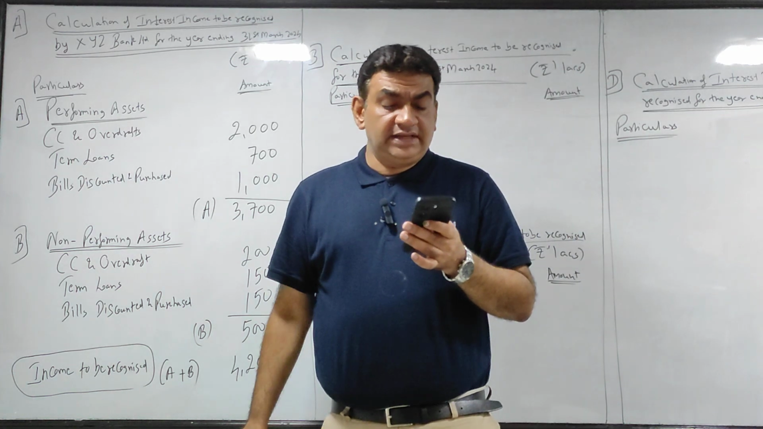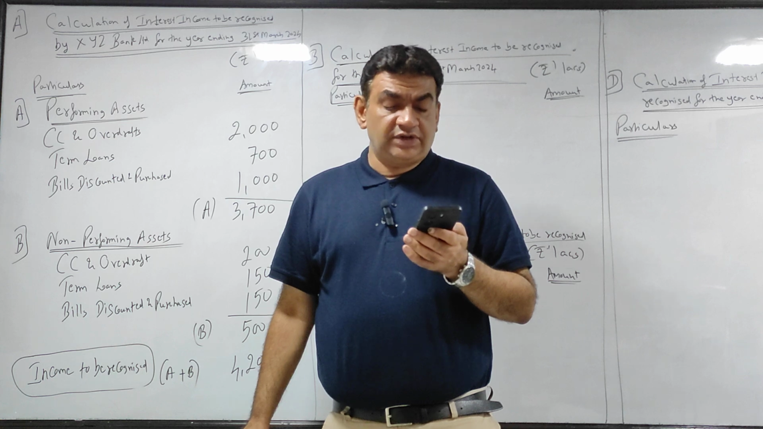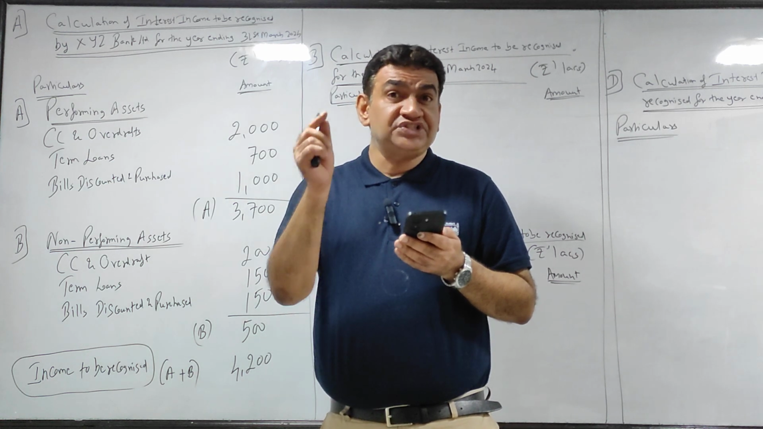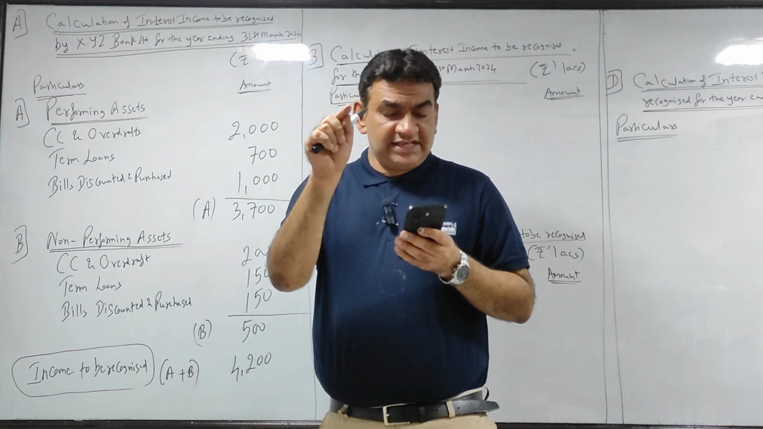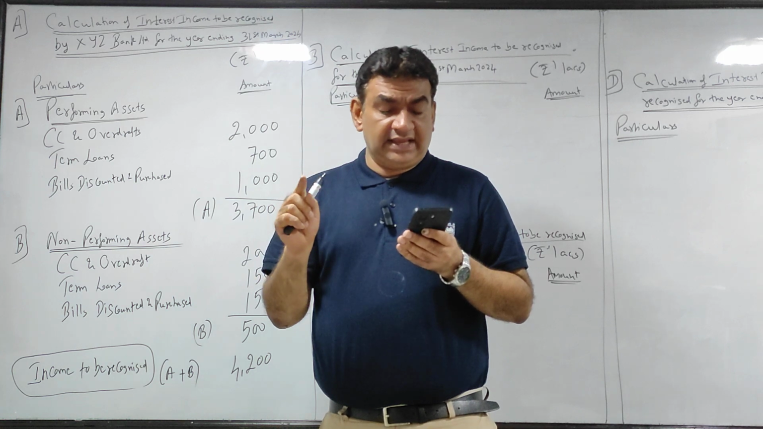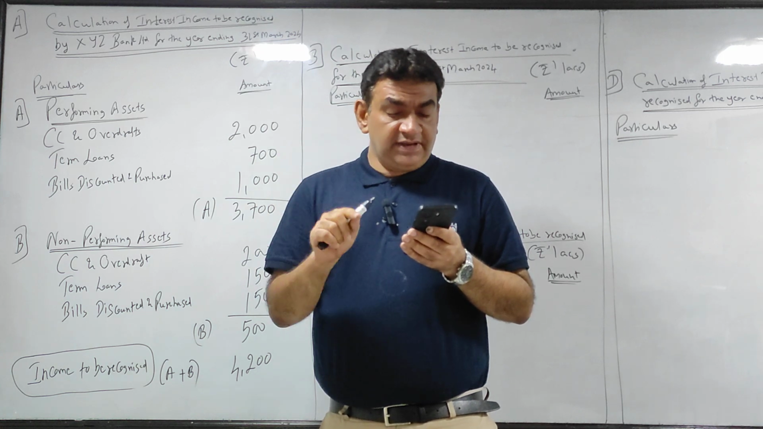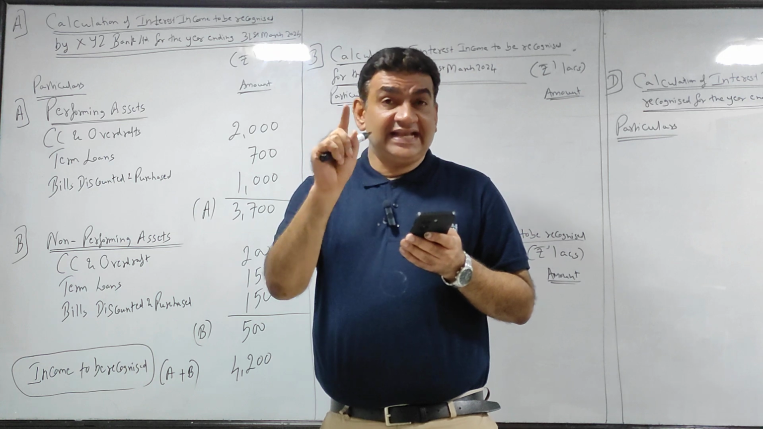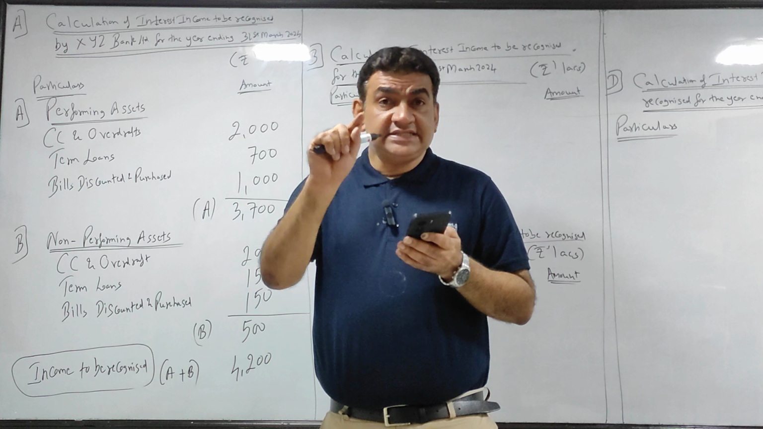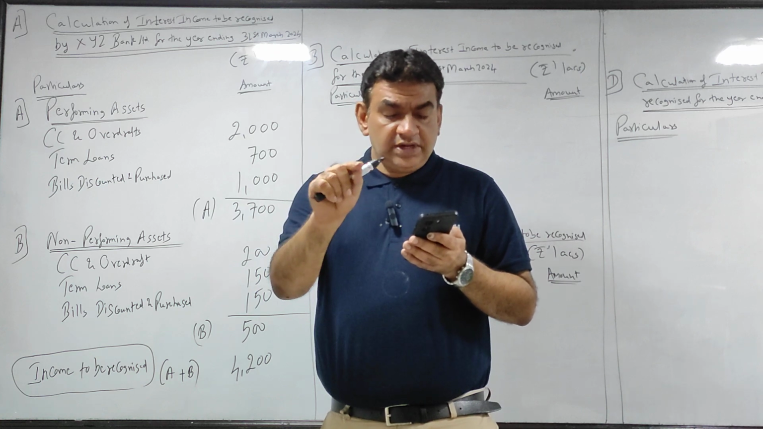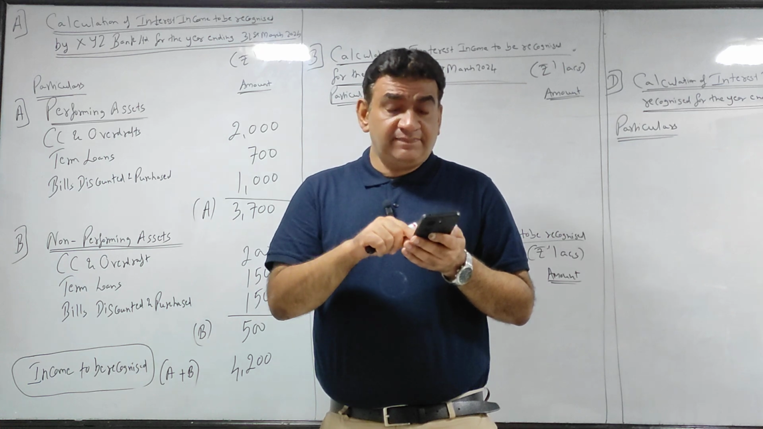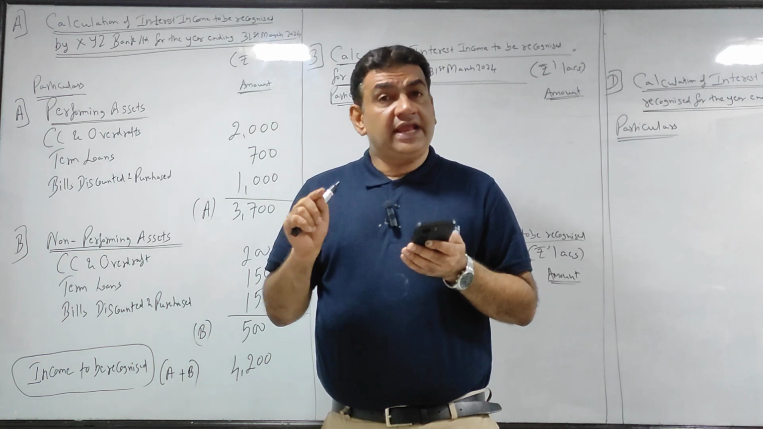Calculate the interest income to be recognized for the year ending 31st March 24 from the following particulars. Now they have given you total interest earned. Look at what is given in brackets: including PA and NPA, performing and non-performing both together. Interest earned on NPA, interest collected on NPA. Okay, I'll repeat. Total interest earned including PA and NPA, interest earned on NPA and collected on NPA.